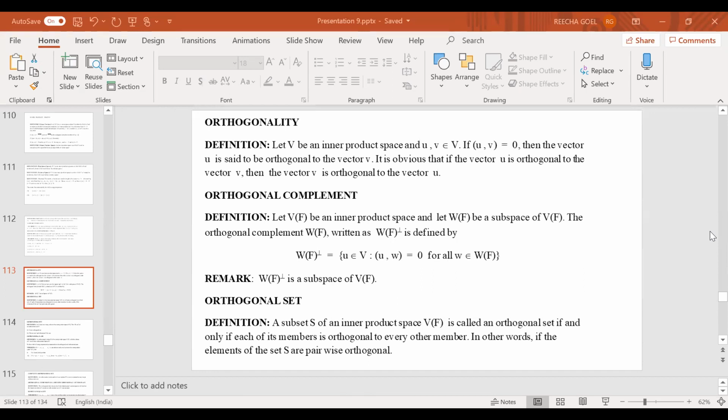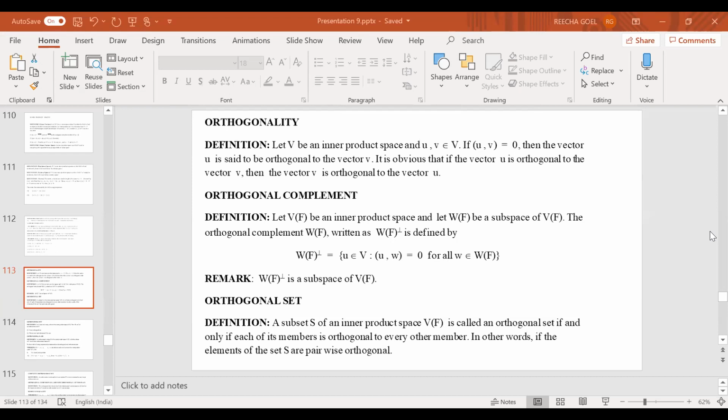First, we define what is meant by an orthogonal set. We have already seen orthogonality of two vectors. Now, what is an orthogonal set? If S is a subset of an inner product space V, then we say that this set S is orthogonal, provided the elements of S are pairwise orthogonal.